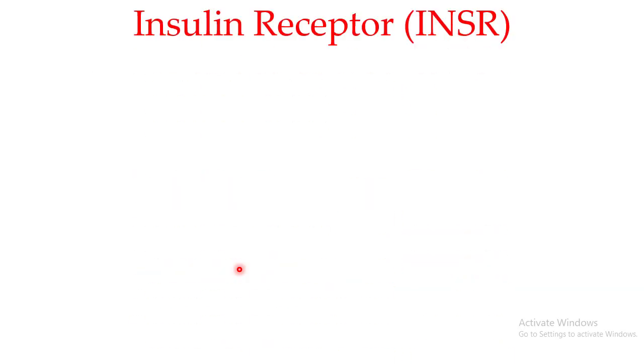So, let us talk about the receptor. Now, in my previous video, I told you that whenever you talk about a signaling pathway, there would be a receptor and there would be a signal. So, in this particular video, I want to focus on the receptor, which is known as the insulin receptor. You can call this the insulin, and then this is going to be the receptor.